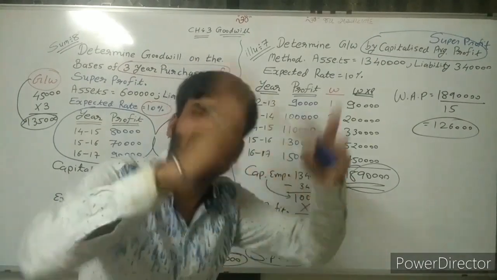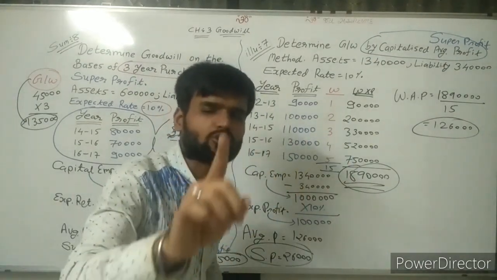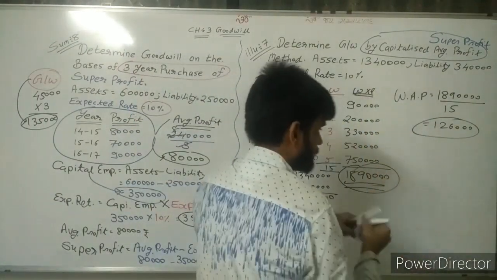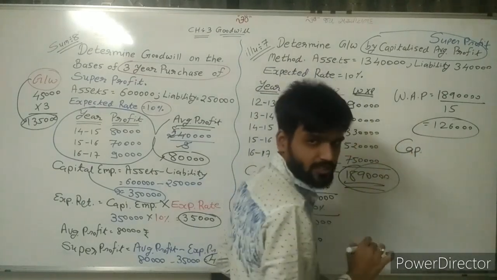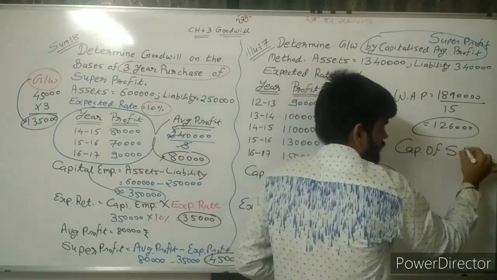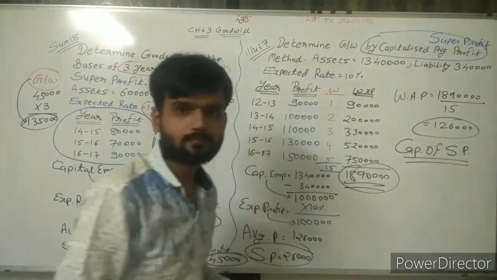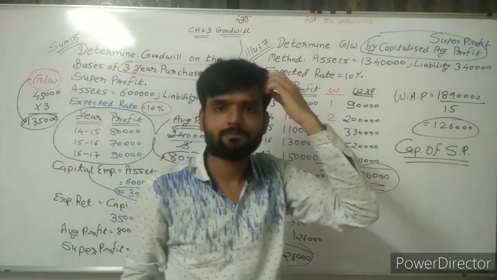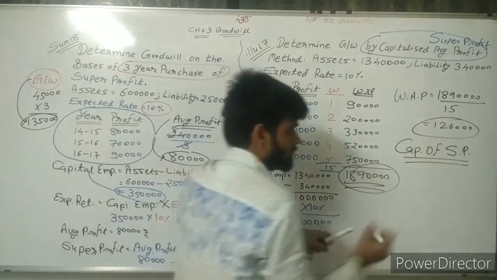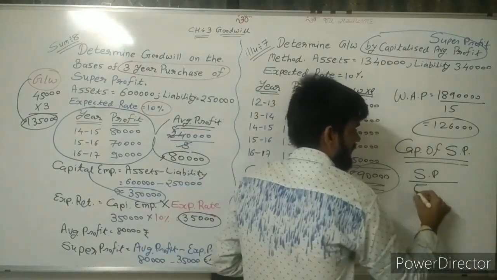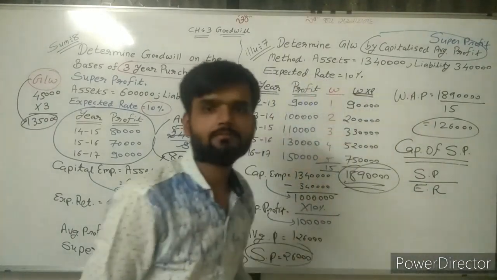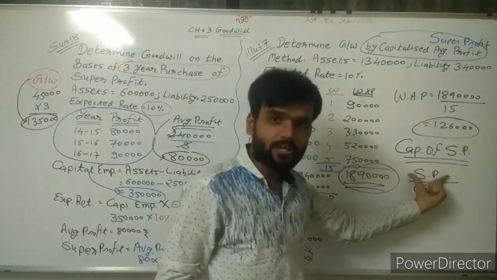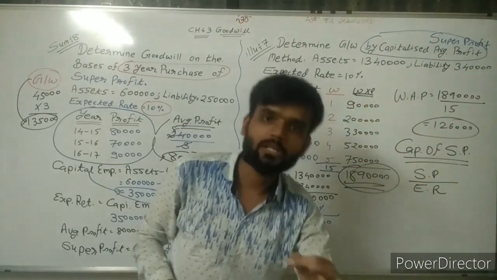Now how can we capitalize the amount? So the simplest formula, here I am writing. Try to understand. Capitalization of super profit. The formula is super profit divided by expected rate. Here the question is capitalization of average profit, then average profit divided by expected rate.